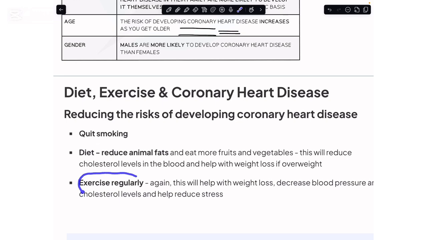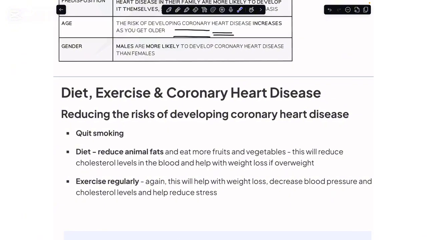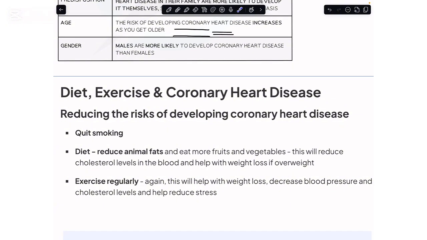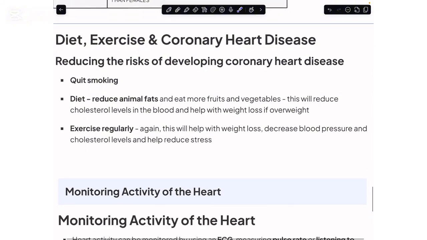And then again, regular exercise is very important, because when we are properly exercising, we would have weight loss, there would be a decrease in blood pressure, there would be a uniform blood flow going to the heart muscles, the cholesterol level would remain within the limits, and this would also help to reduce stress. So you see that by simply exercising, we are minimizing the impact of various risk factors associated with the development of coronary heart disease.